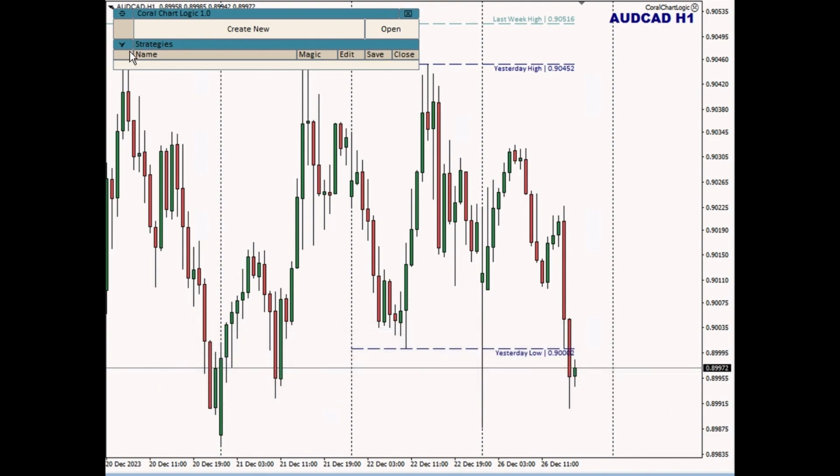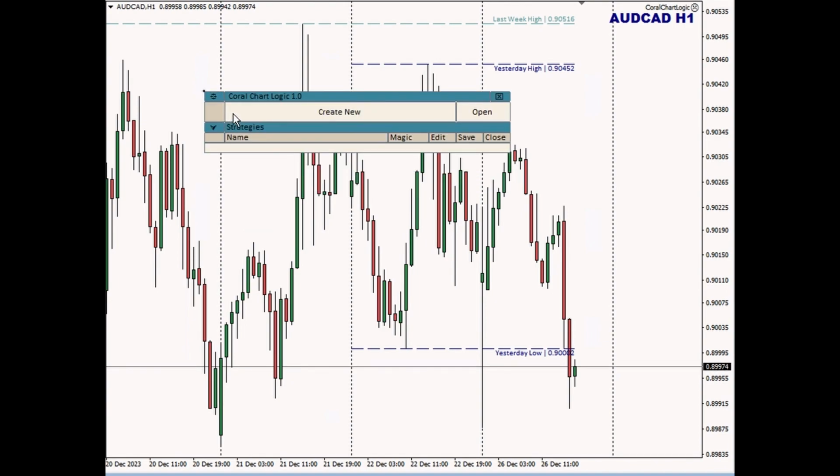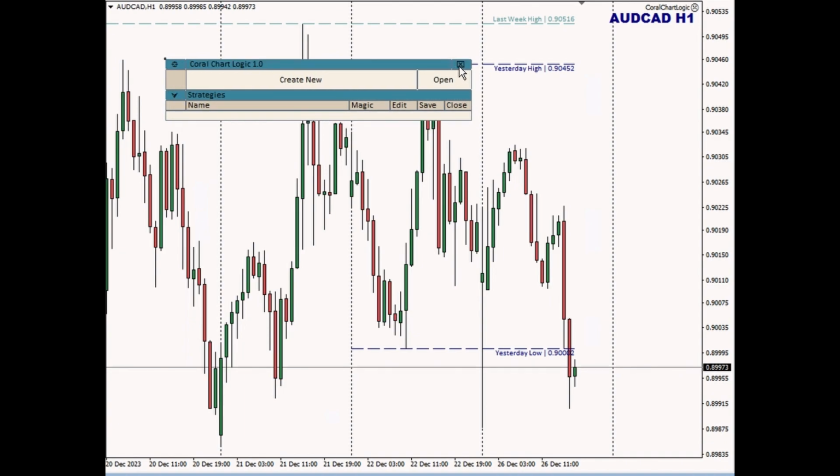The user interface for ChartLogic is very similar to all of the other tools that are a part of the Coral family of tools. They all behave the same because they're all written using basically the same user interface library, the same base of code. So the little square in the upper left-hand corner is called the reticule. You can use this to drag the window around the screen and put it exactly where you want. The little X on the right-hand side is a minimize.